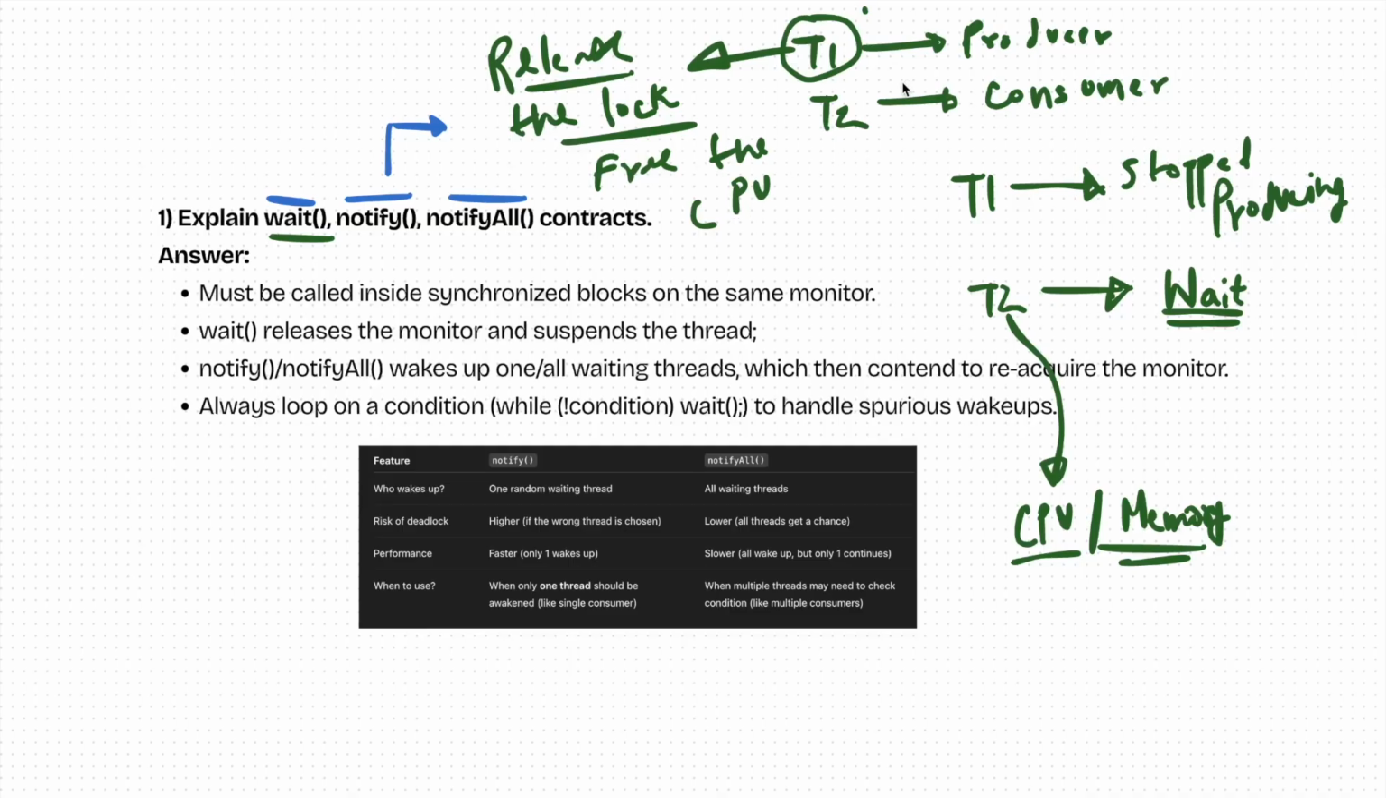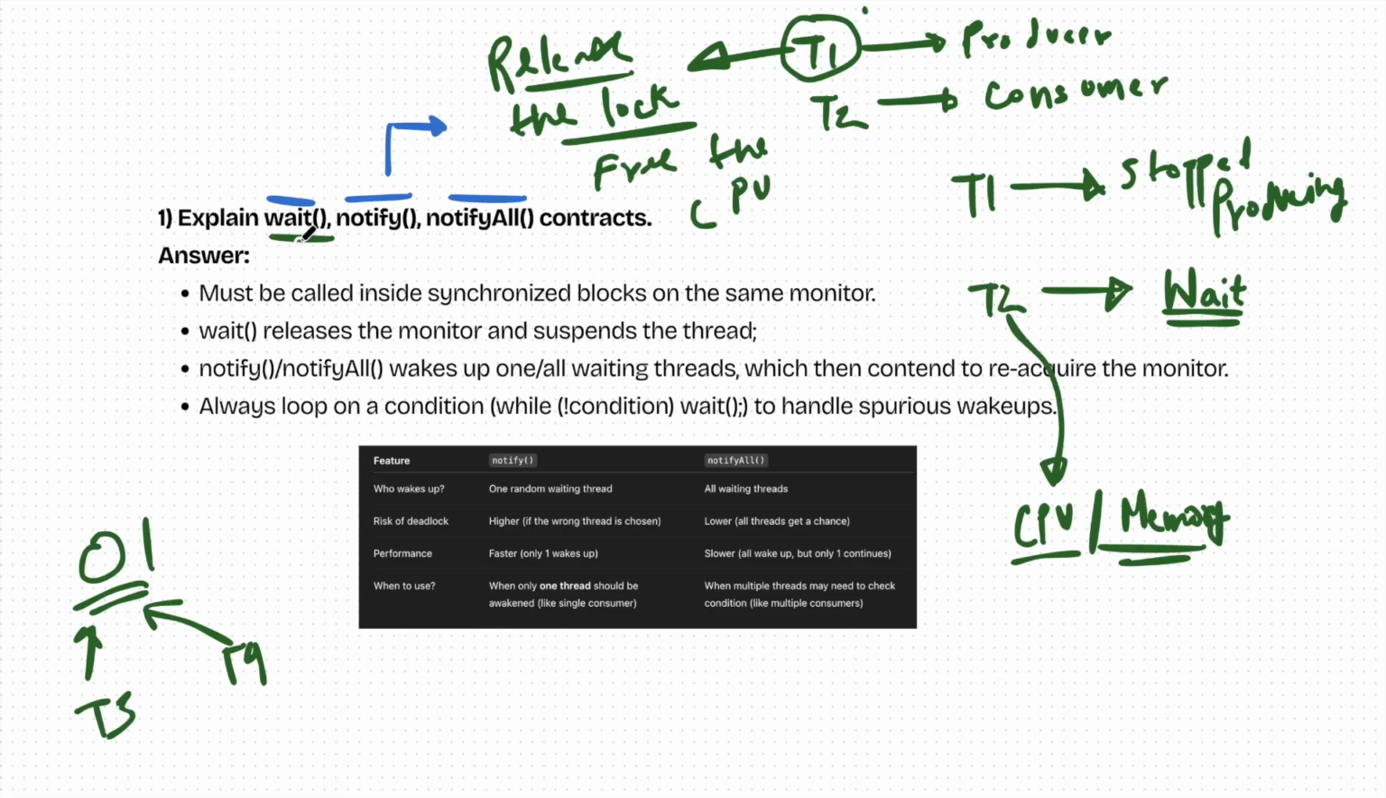So since T1 was not producing any data due to some reason, and we have the wait function already written, T1 will release the lock, and now the object O1 is free. So if we have some other thread, T3 or T4, who wants to access this object and make some changes, he or she can come and do the necessary changes while T1 is getting ready to produce more data, right? This is where the wait function is useful.